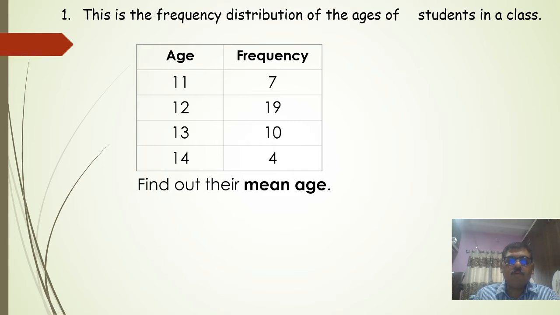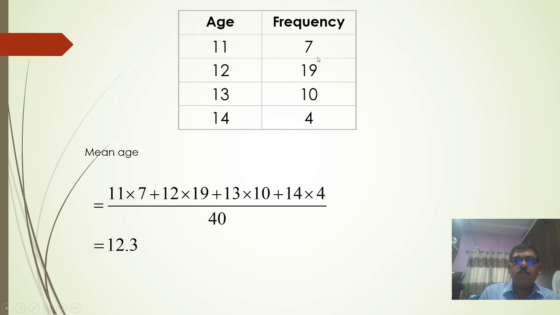So this is the age of the students in a class. Students having age 11 are 7, having age 12 are 19, then age 13 are 10 and age 14 are 4. Find out their mean age. You have to multiply, that is fx, where x is the age and f is the frequency: 11 into 7 plus 12 into 19 plus 13 into 10 plus 14 into 4, and divided by the total frequency, sum of f.